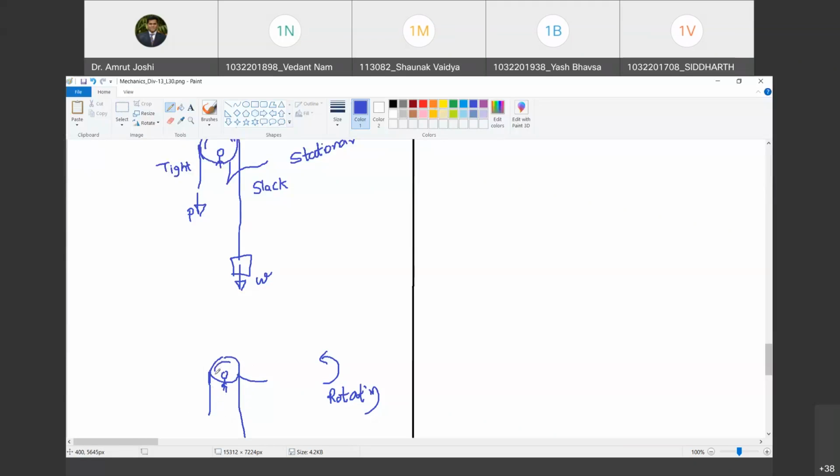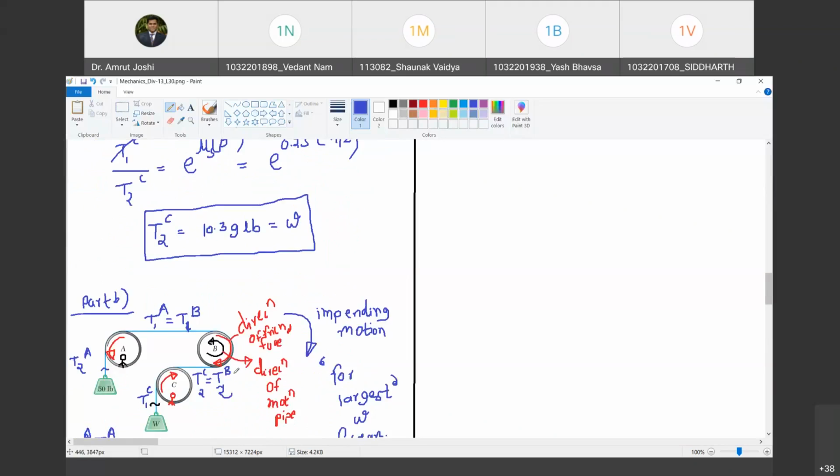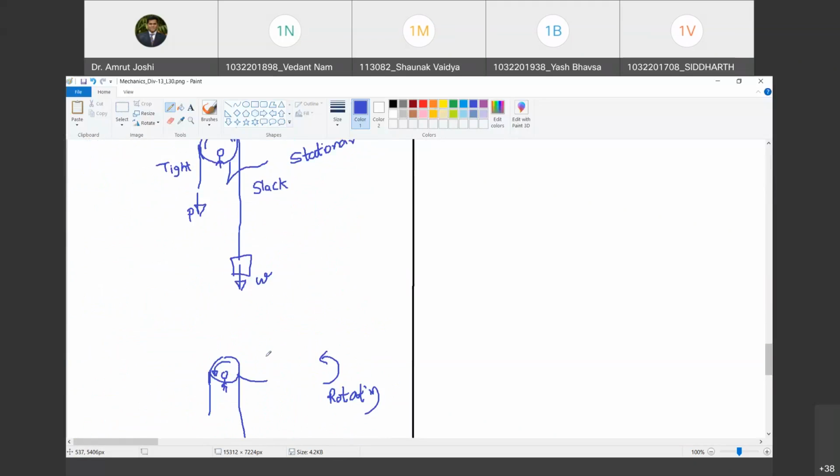So therefore, the resistance must be offered in counterclockwise direction. Are you with me? Yes, sir. Happy? Yes, sir. So therefore, which must be the slack side? This must be the slack side and this must be the tight side. Are you with me? Yes, sir.